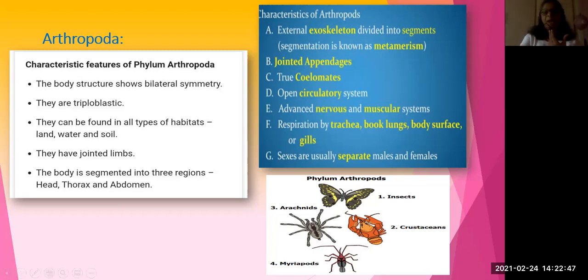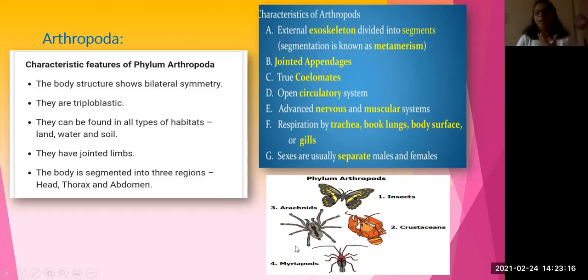Okay, and phylum Arthropoda divides into four subclasses. Why? Because it is a very big phylum, having many individuals in it. That's why they divided it into four groups according to the number of legs. One is Insecta, which is a very big group when compared to the other three.